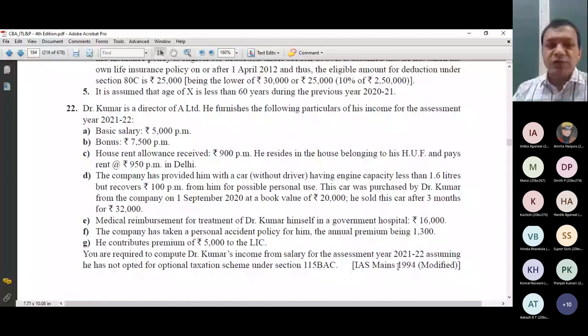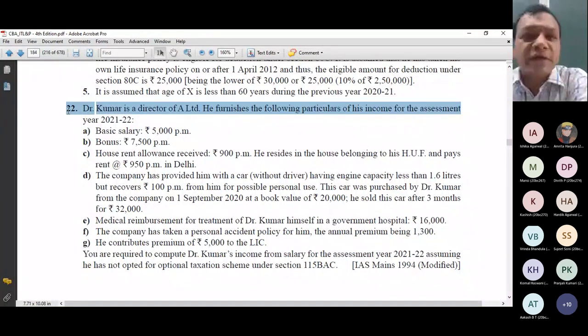This came in 1994. Though it's an old question, it's still good. It will give you an idea what type of questions can come in different levels of examination. If you attempt the income tax subject in semester 3 carefully, then in any graduation level examination of any university in India, or any competitive examination, you can easily attempt all the questions as far as this subject is concerned, provided you have read this subject carefully and sincerely in your semester 3. Then no question of undergraduate level is tough for you.